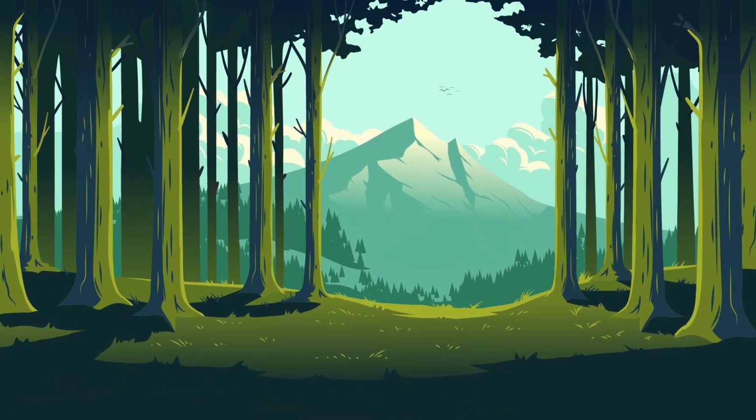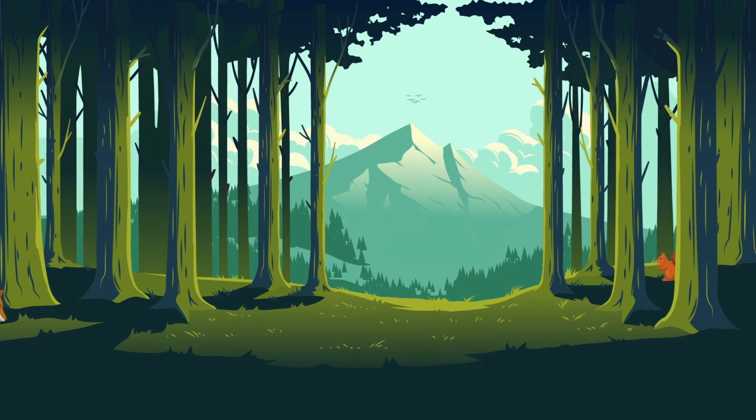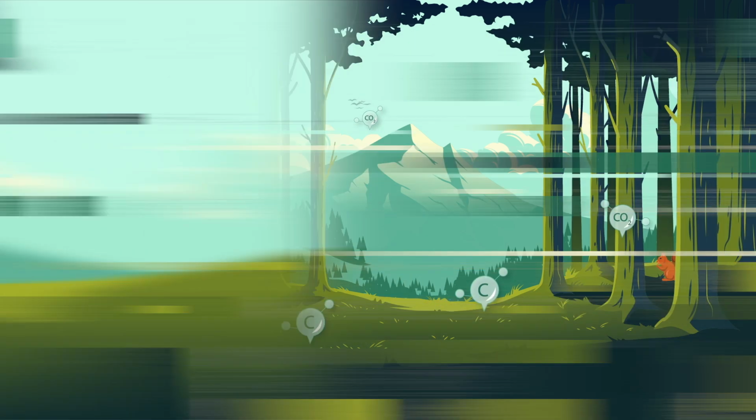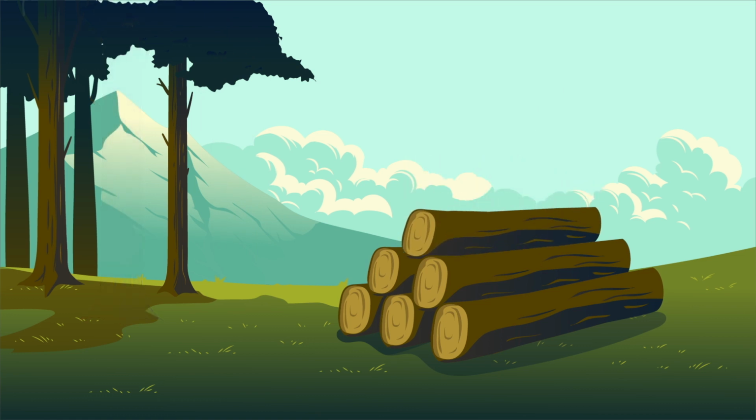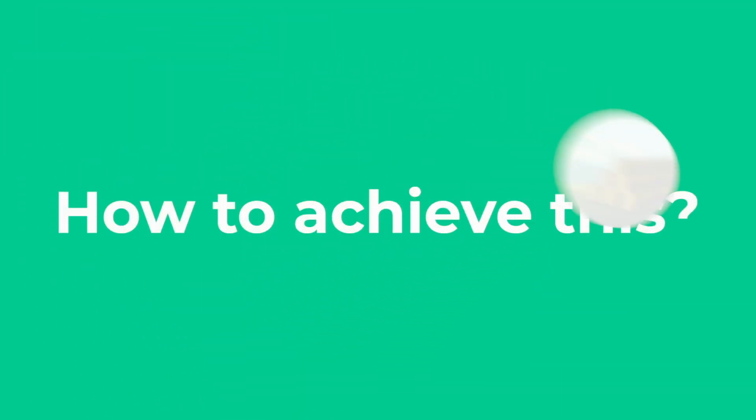Forest has always satisfied multiple needs of mankind. It is a carbon and biodiversity reservoir. Today, more than ever, we must exploit forests and their products sustainably. But how to achieve this?